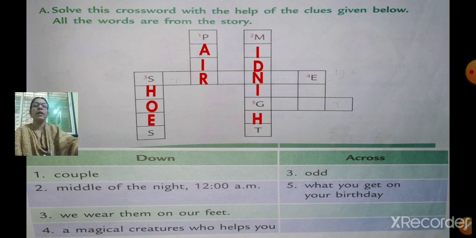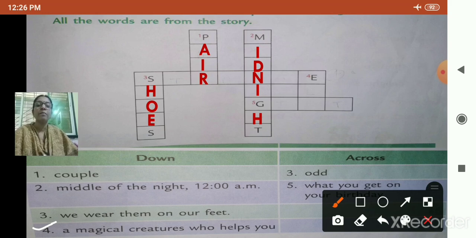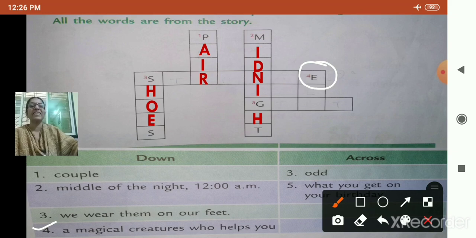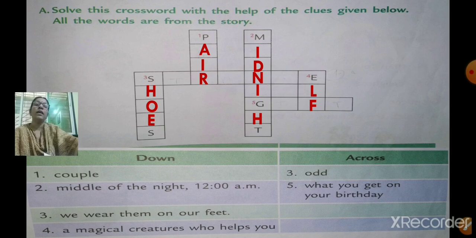Now, we will go to the next. Number 4. Can you see number 4? Here. Number 4. A magical creature who helps you. He is there in this lesson. Who is that magical creature? What is his name? See number 4, it starts from E. Yes, it is elf. E is already given. L-F, elf. So, a magical creature who helps you is elf.